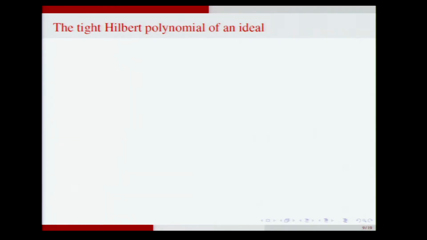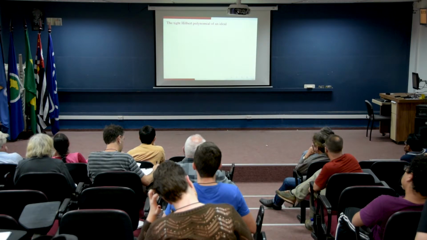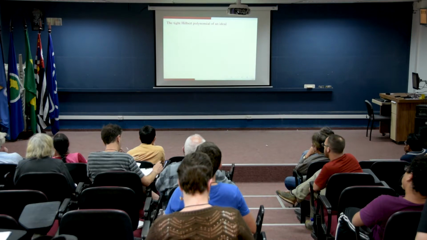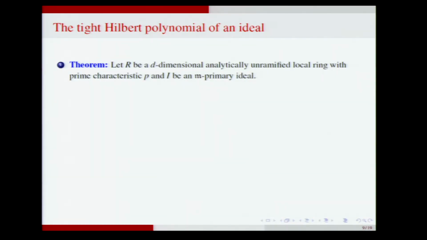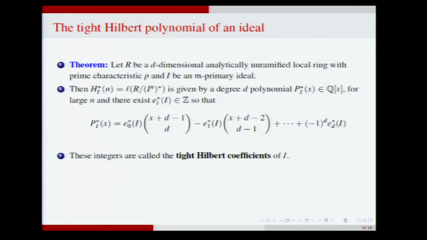Yeah. So because the tight closure filtration becomes an admissible filtration in an analytically unramified local ring, we can introduce a Hilbert polynomial corresponding to the tight closure filtration. So take a d-dimensional analytically unramified local ring of prime characteristic p. I is an m-primary ideal. Look at the Hilbert function of the tight closure filtration. This is given by a degree d polynomial by general consideration for admissible filtrations. And therefore, there are integers e_i star so that we can write the Hilbert polynomial of the tight closure filtration in this fashion. Okay, so I just keep the star to denote that my filtration is the tight closure filtration.